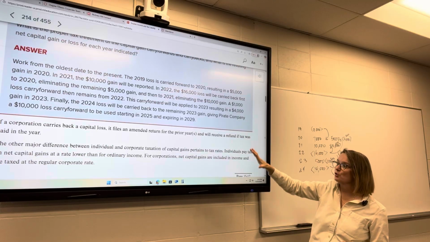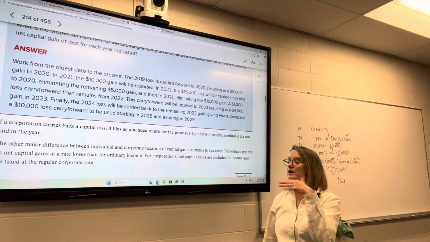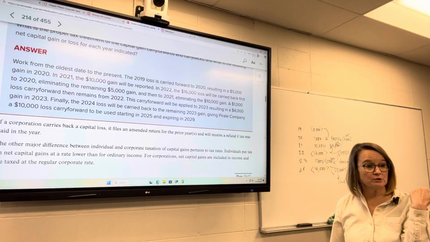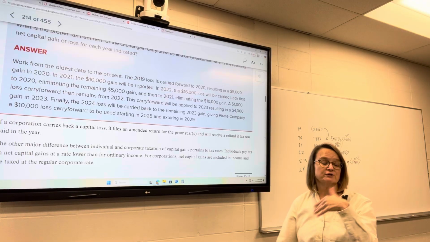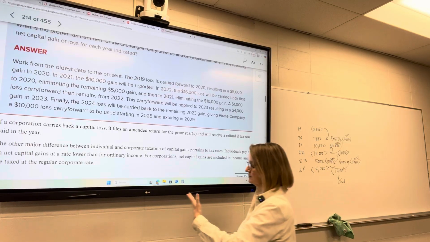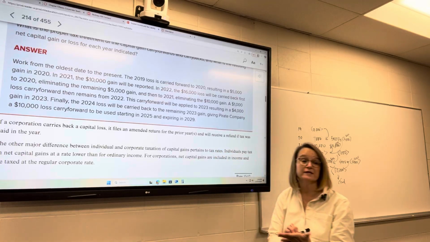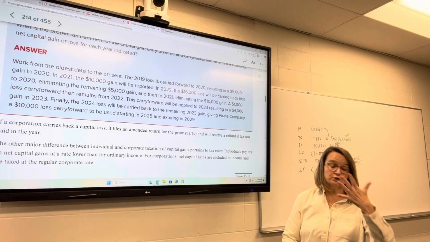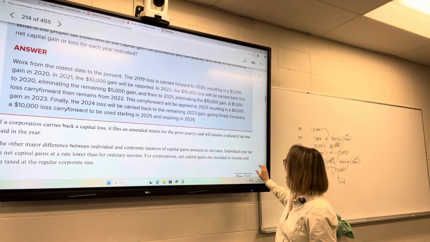So as I mentioned here, a corporation will carry back a loss. When it carries it back, it files an amended return. Obviously, if you're carrying it forward, you don't need to amend that return, but you would indicate what year you're using that loss for.